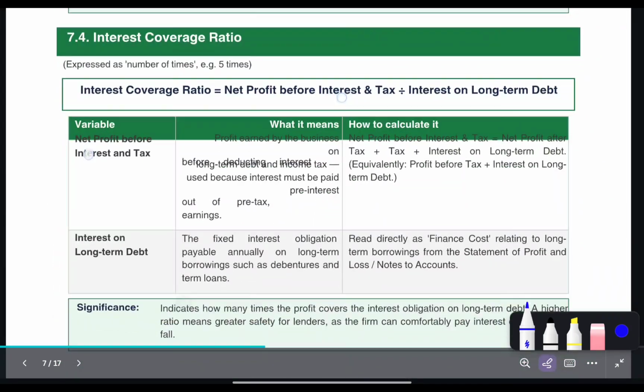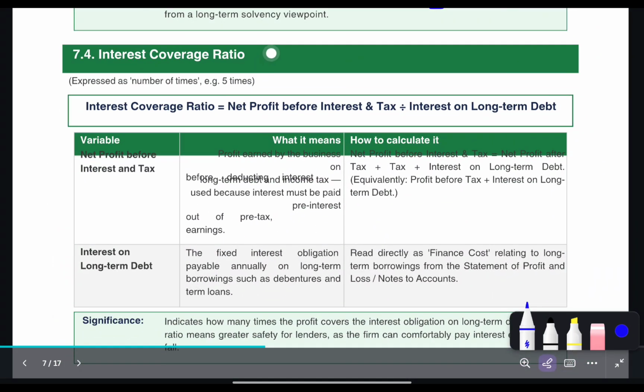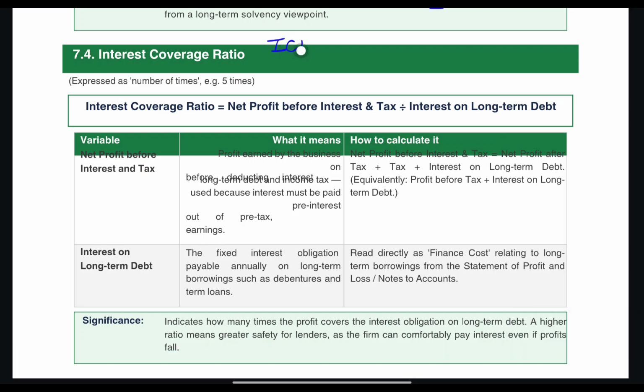And our next formula is interest coverage ratio, ICR. Interest coverage ratio is equal to net profit before interest and tax divided by interest on long term debts. Got it? So how will we calculate net profit before interest and tax?